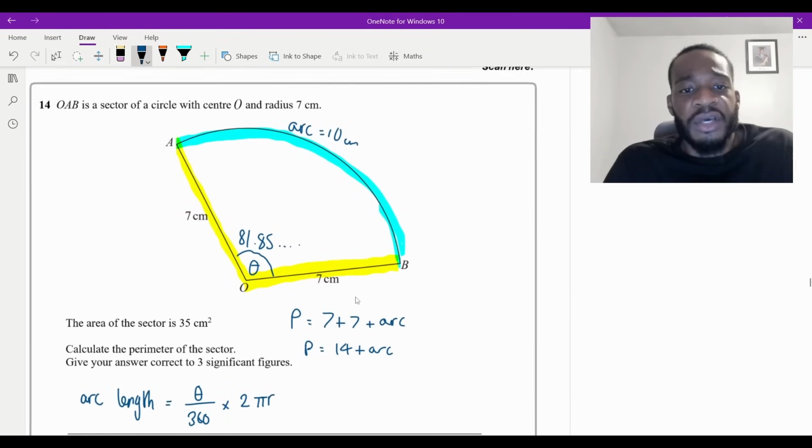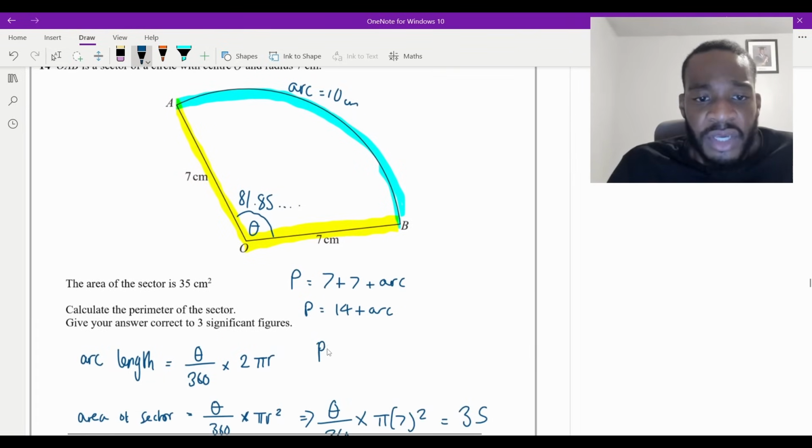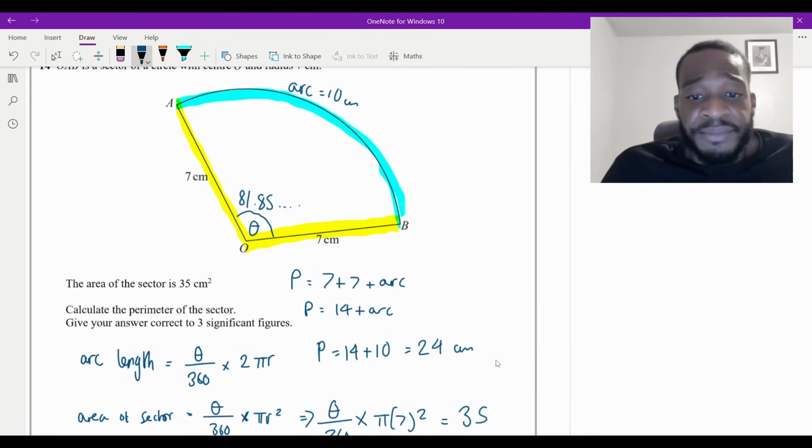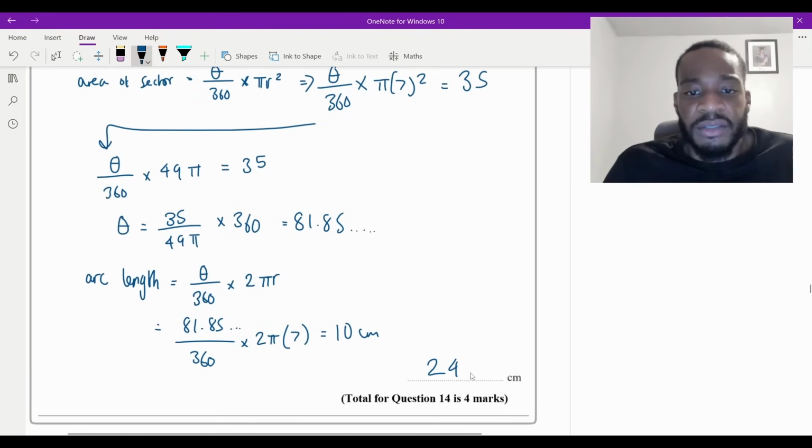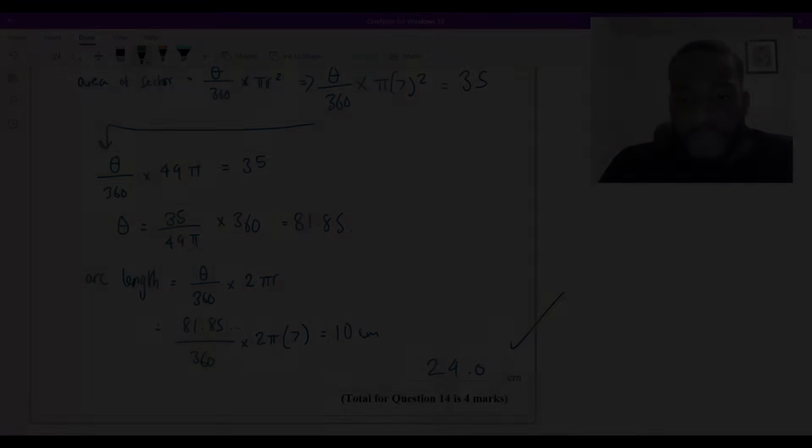So therefore, the perimeter is going to be 14 plus the length of the arc, which is just 10, which is just equal to 24. So it's just going to be 24 centimeters to 3 significant figures. And that's it. Finished. I'll put it here as well: 24 centimeters. Maybe 24.0 because it said 3 significant figures. But yeah, that's it. Finished.